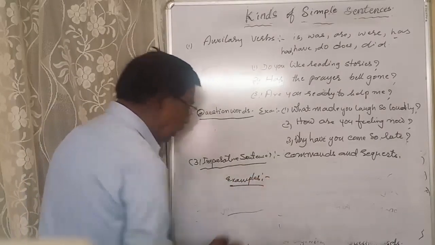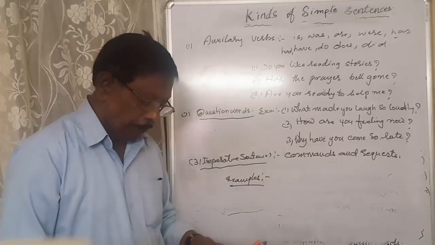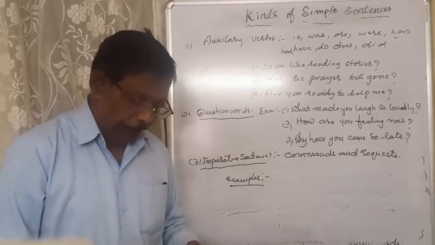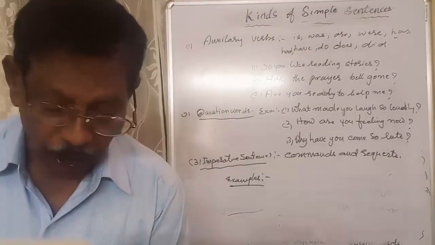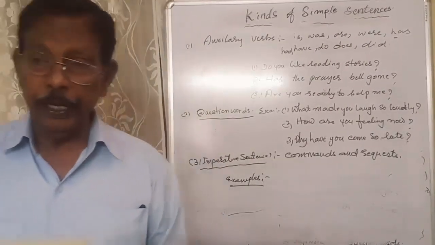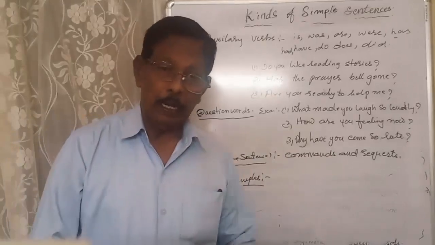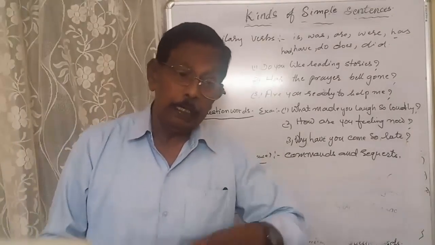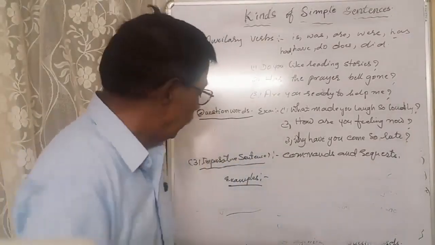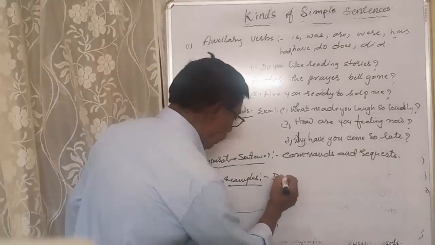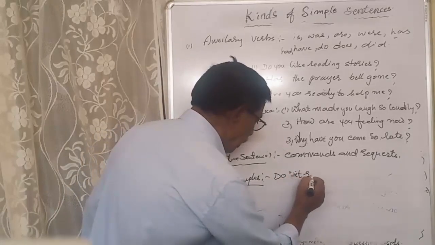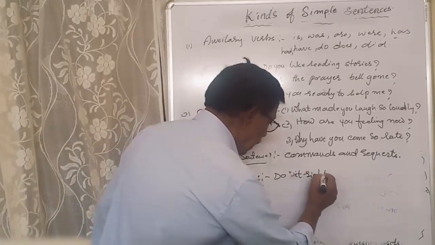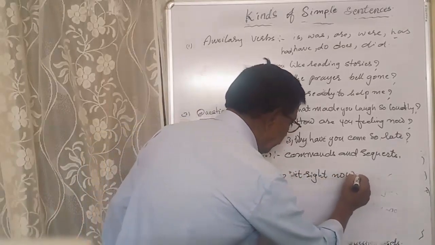Examples. Okay, look at the blackboard. Do it right now. This is what you call a command.